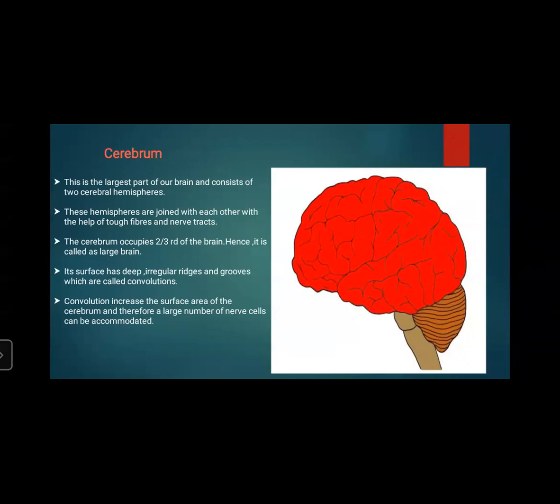These hemispheres are joined with each other with the help of tough fibers and nerve tracts, and the cerebrum occupies two-thirds of the brain. Hence, it is called the large brain. Its surface has deep, irregular ridges and grooves, which are called convolutions, and the convolutions increase the surface area of the cerebrum, and therefore a large number of nerve cells can be accommodated.